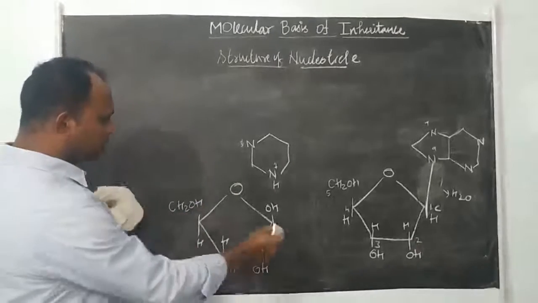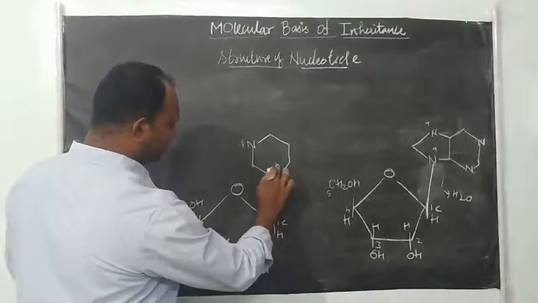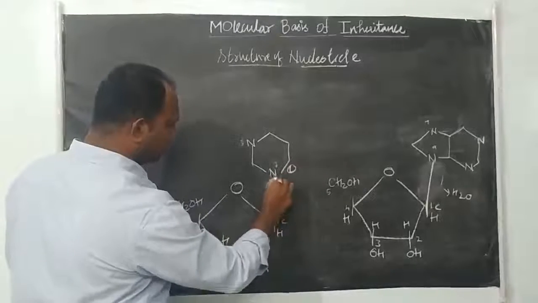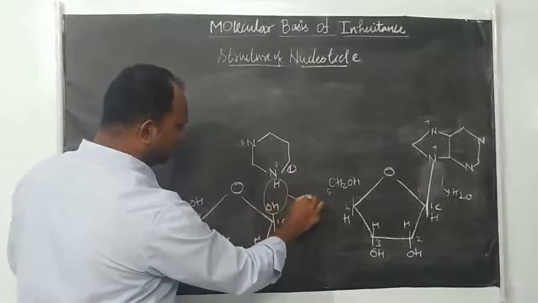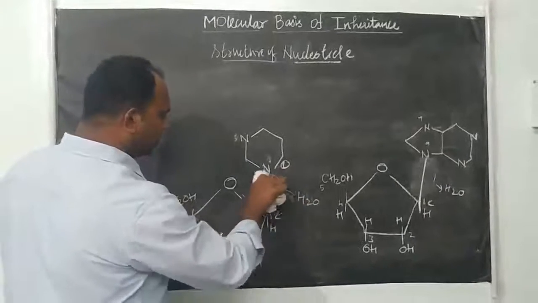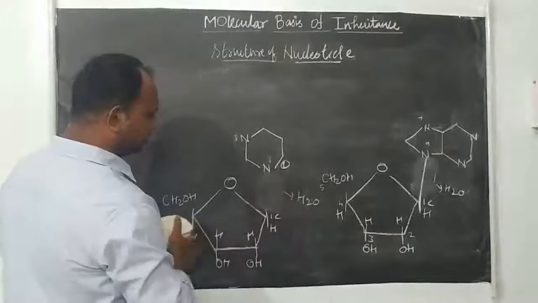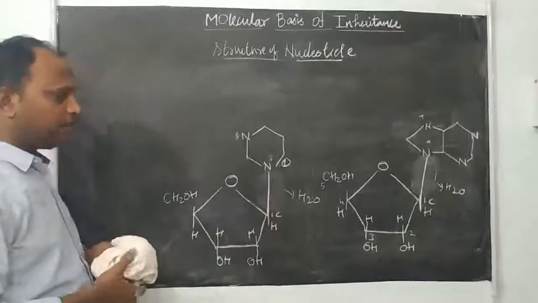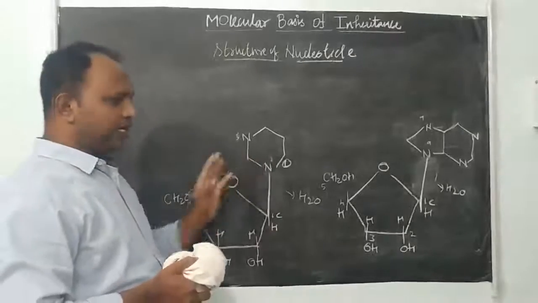Pyrimidine means, see here, first carbon, this is the first nitrogen, right? Position 1 nitrogen. This OH is liberated as water, so that it will join like this. Keep it in mind, both are nitrogen only.